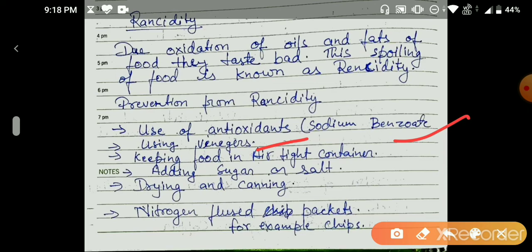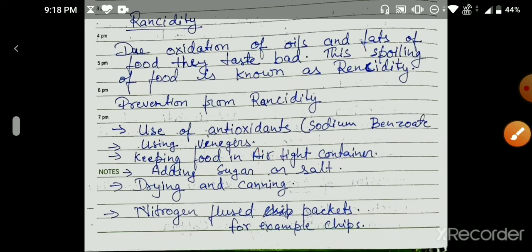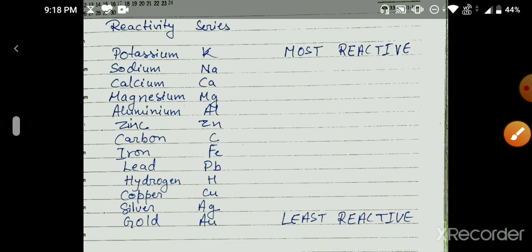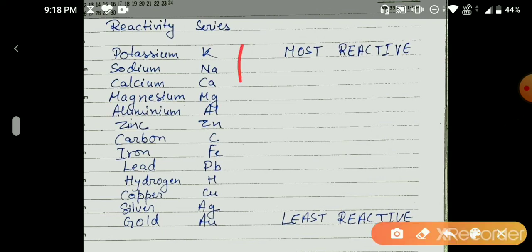Okay, so basically we have ended all this section, but now, as I promised in the last lecture that I'll give the reactivity series at the end of the chapter, here I have given the reactivity series, with the most reactive metal at the top and the least reactive metal at the bottom.